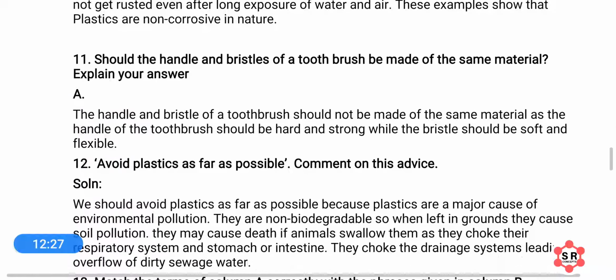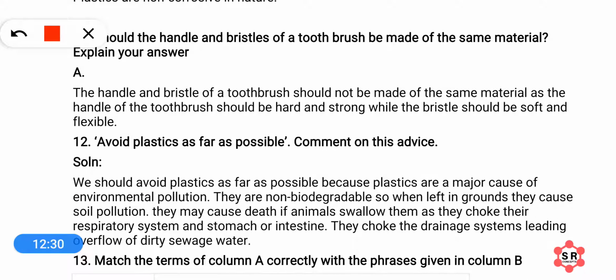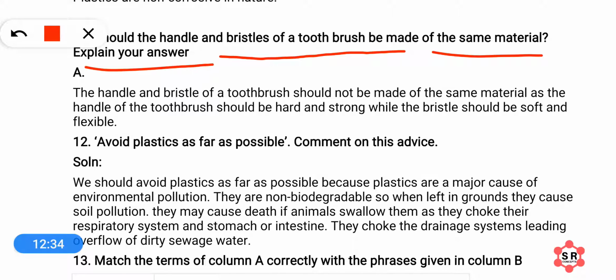Okay, next, should the handles and bristles of a toothbrush be made of the same material? Explain your answer. So what is written here? The handle, the bristles of the toothbrush. You can easily think of the answer to this question. Obviously, the bristles of the toothbrush and the handle should not be made of the same material, because bristles should be very soft and the handle should be a little bit hard. It should not be so soft.